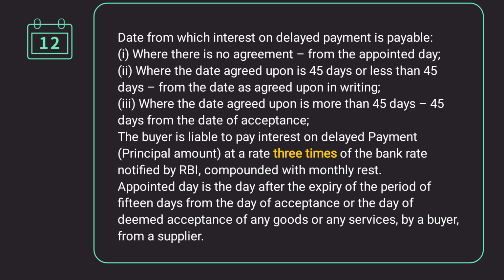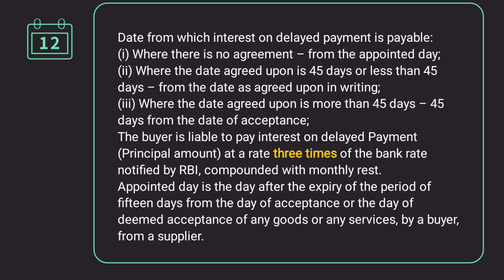The rules are the date from which interest on delayed payment is payable. The first case is where there is no agreement. In that case, you have to make the interest payment from the appointed day. Where the date agreed upon is 45 days or less than 45 days, the rule is from the date as agreed upon in writing. And the third case is where the date agreed upon is more than 45 days. So 45 days from the date of acceptance.